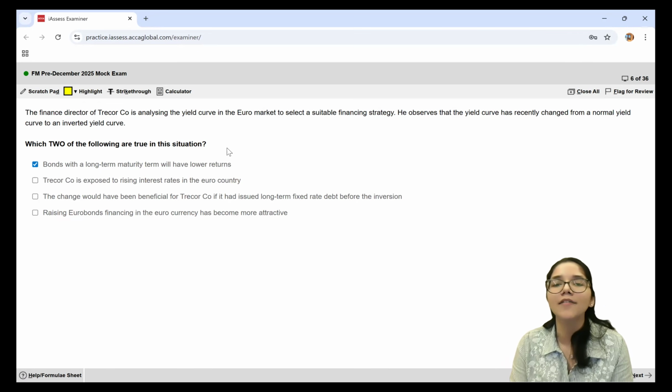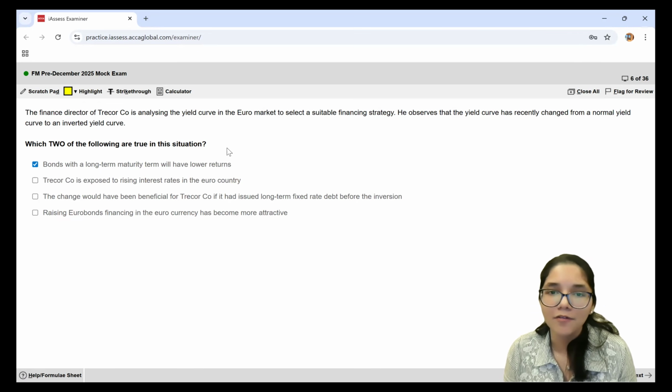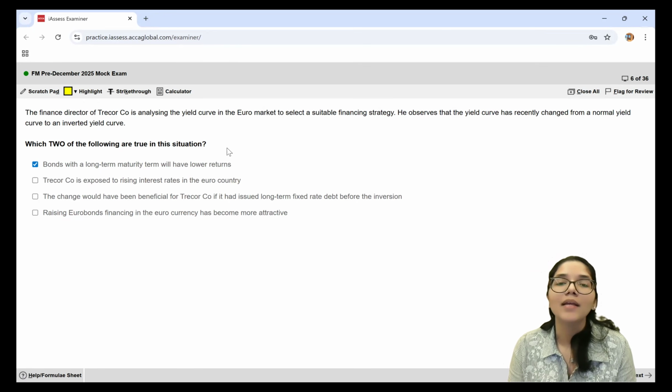But here the yield curve has become inverted. Inverted means it will be opposite. Earlier, if it is upward sloping, now it is going to be downward sloping. That means earlier, on longer maturity, I was getting more interest or I had to pay more interest. Here with long-term maturity, you will have the opposite. That means lesser interest. That means lesser return. So first statement is one of the correct answers.